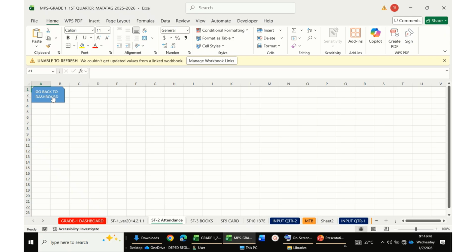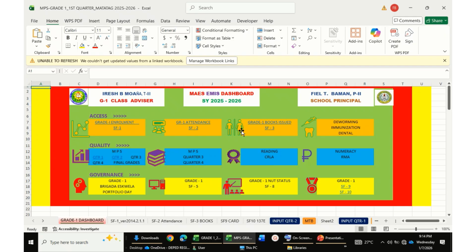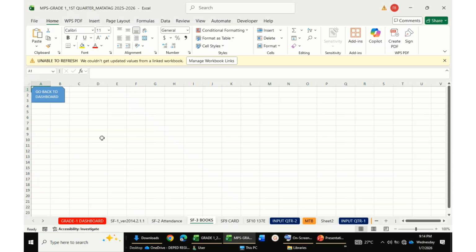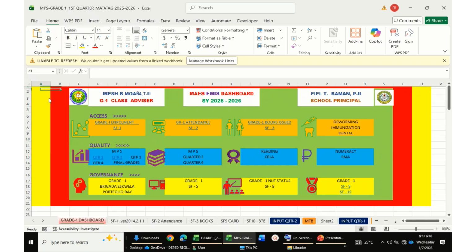Just click go back to dashboard. Same also with SF3, no data yet. Go back to the dashboard again. These are the future indicators for the deworming, immunization, and dental records of the grade 1 class.